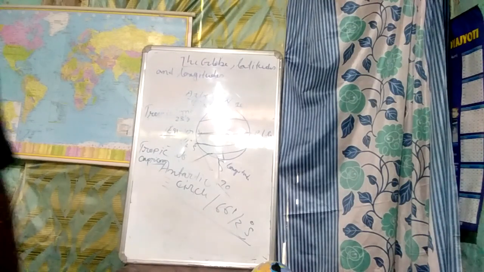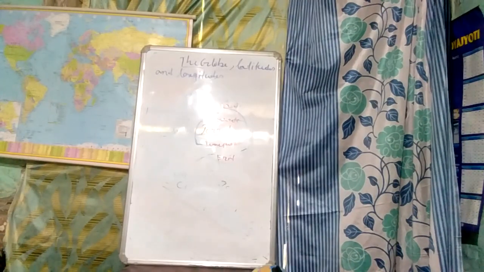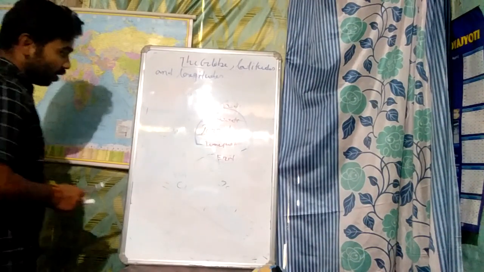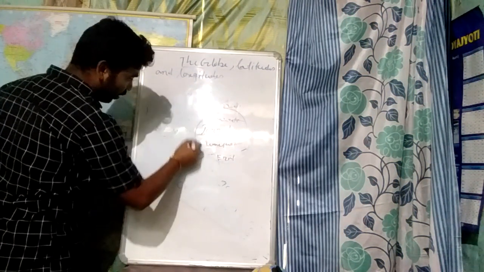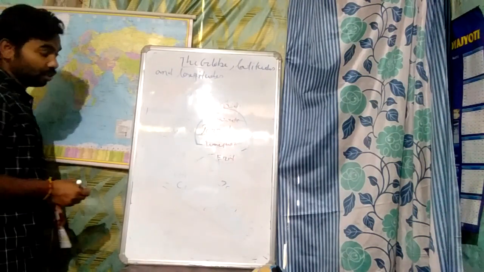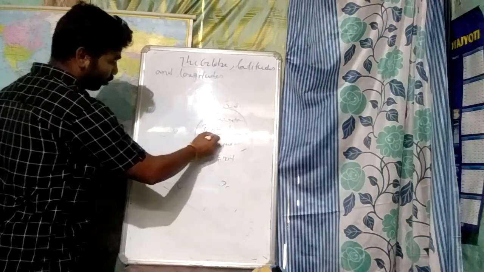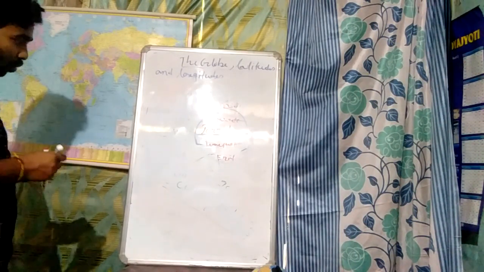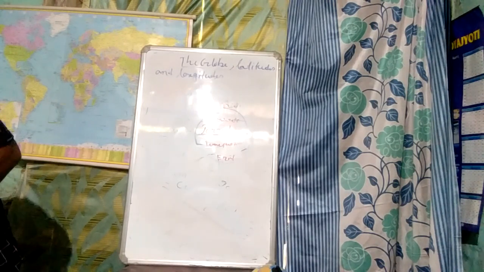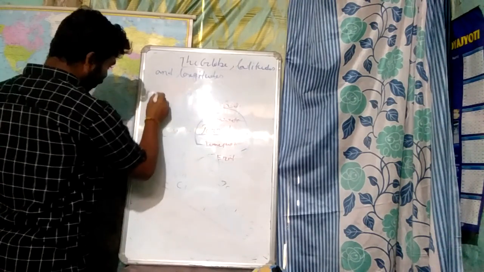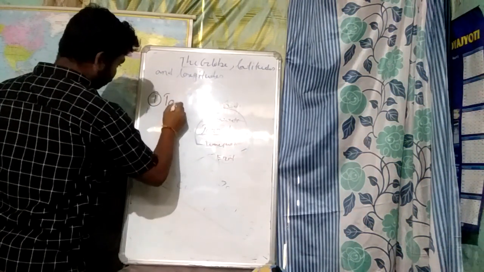Next, I discuss some more important facts about our earth. We can divide our earth into three equal parts. Number one is the torrid zone.